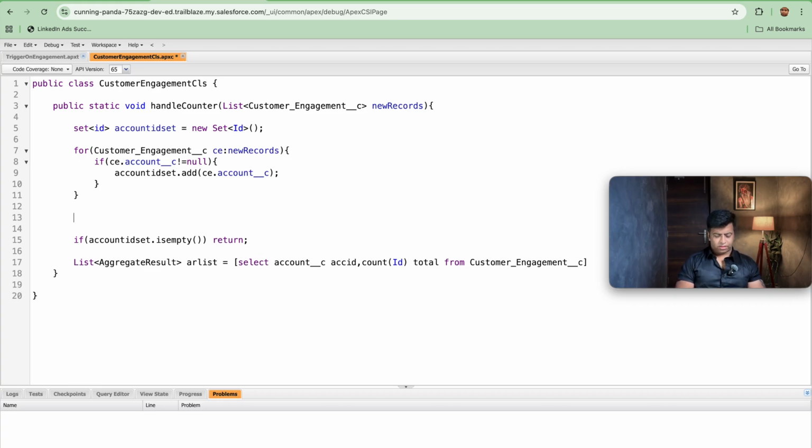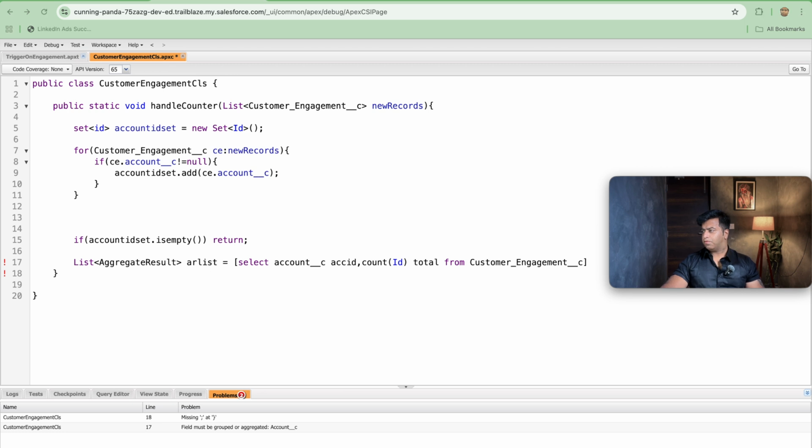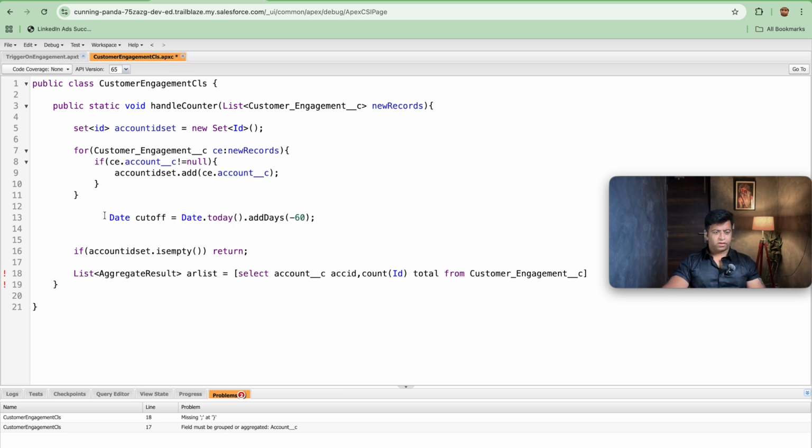So I will be taking a date. So what is the method? I forgot, so let's copy this line. We will be making a variable cutoff that is of date type, Date cutoff is equal to Date.today().addDays(-60), because we need to check it within 60 days.